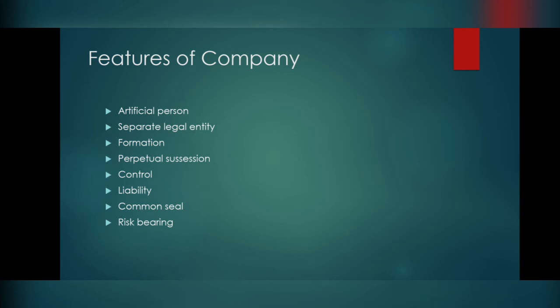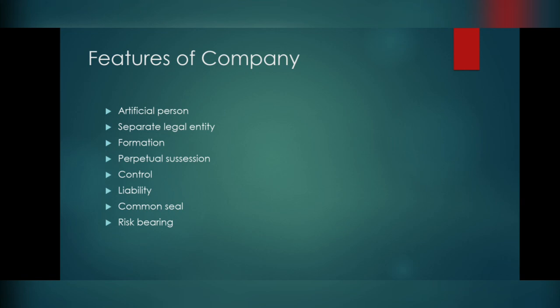So the creditors of the company can use only the assets of the company to settle the debts which the company has got. It is not the responsibility of the shareholders to give any excess amount over what they have contributed. It can be explained with a small example: a person who is holding 2000 shares of rupees 10 each is contributing only rupees 20,000. So the amount of liability which the particular shareholder has is only to the extent of that 20,000.